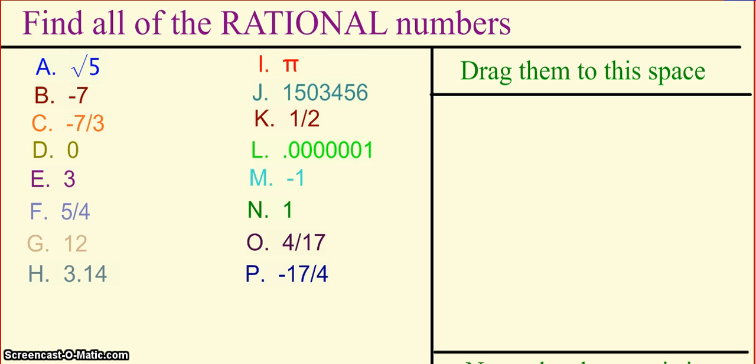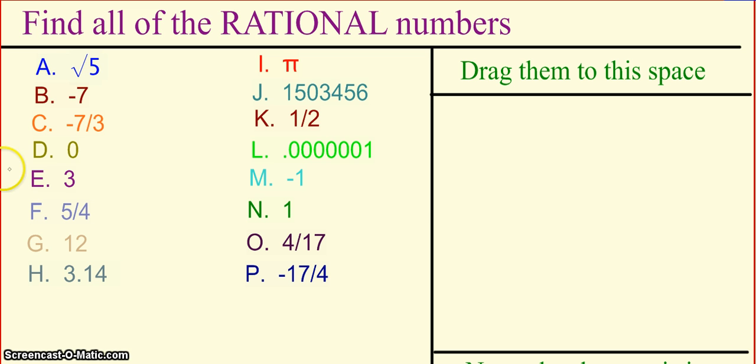Moving on to the rational numbers. So we can see from our definition of rational numbers that rational numbers are integers and numbers that can be written as the ratio of two integers. So what do we mean by the word ratio? Ratio, remember, usually means fraction, but also keep in mind that integers can be written as fractions, so that's why they are still considered rational numbers.